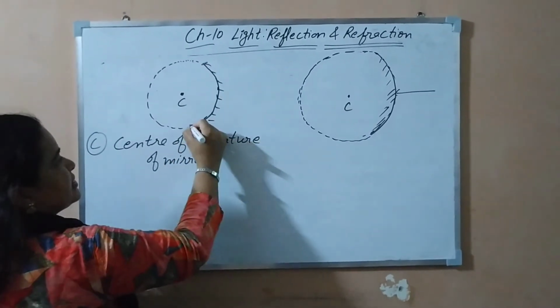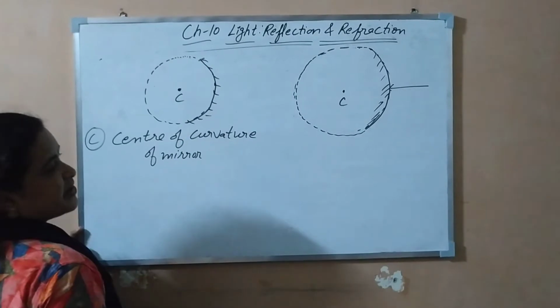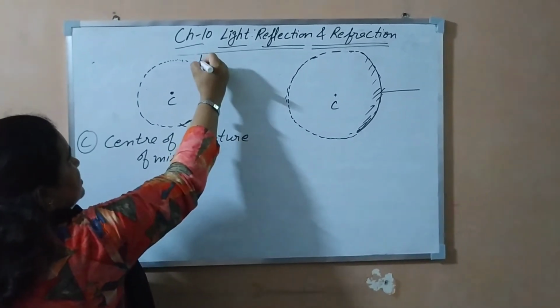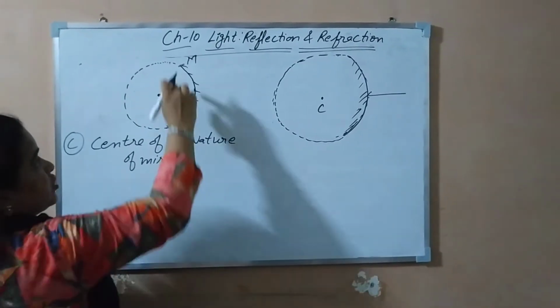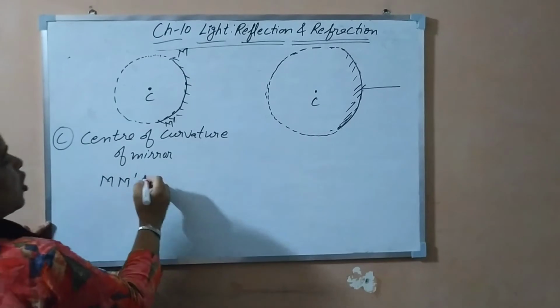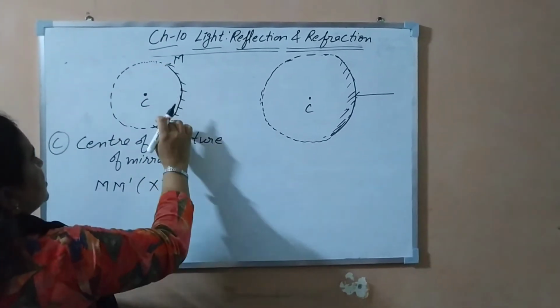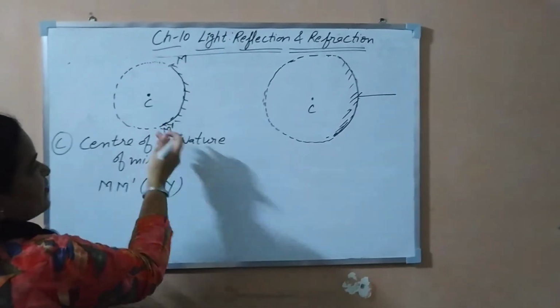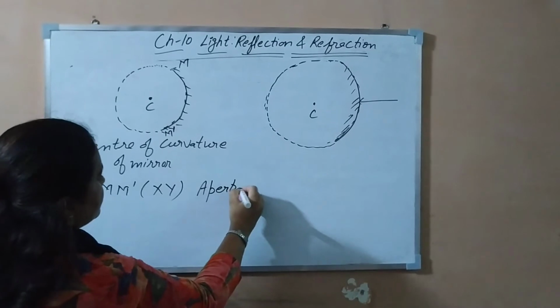Now this portion I have cut from this hollow glass sphere, and this portion is reflecting. Let's give it the name MM dash, or you can give XY also. This MM dash, the reflecting surface, is known as the aperture of the mirror.